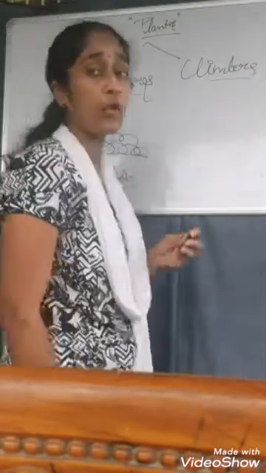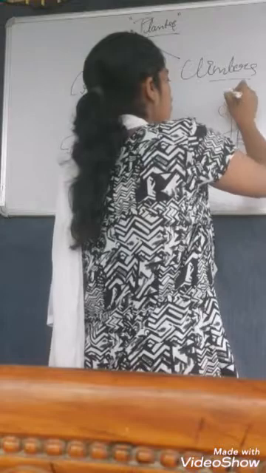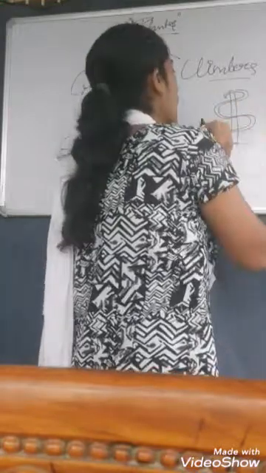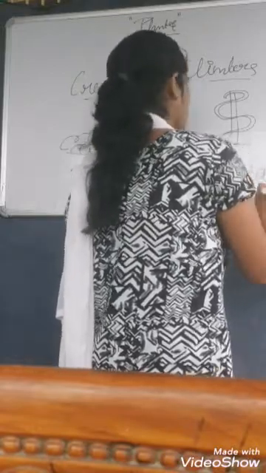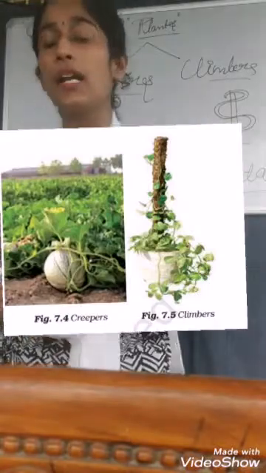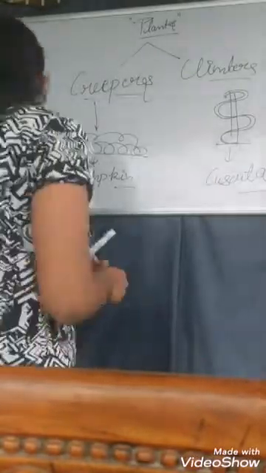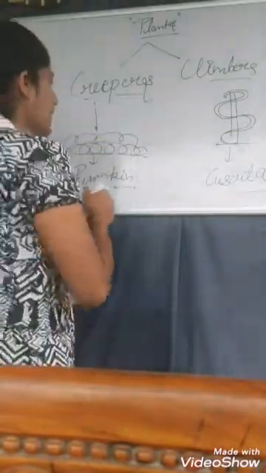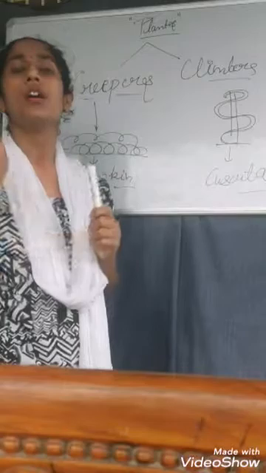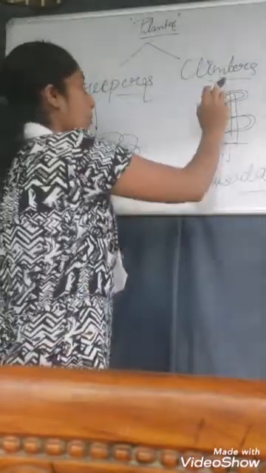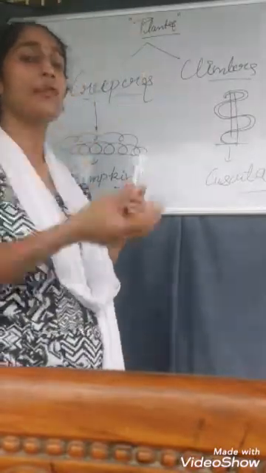If we talk about climbers, they take support of another tree to climb on it. Their stem climbs on the stem of the other tree. You can take the example of cuscuta. So basically, plants are categorized into five types: herbs, shrubs, trees, creepers, and climbers. One difference between creepers and climbers is that the stems of creepers are not very strong, they are thin, but the stems of climbers are thick and strong, because they have to climb on trees and take support from them.